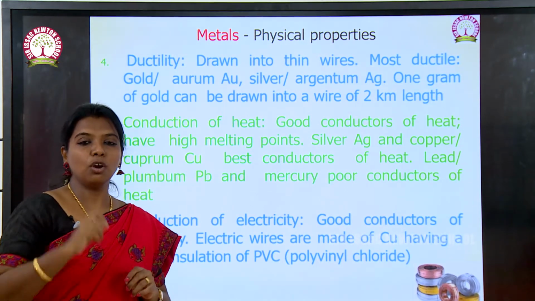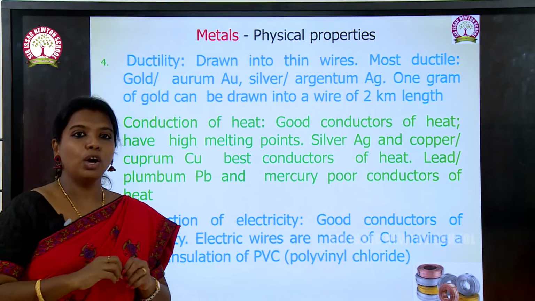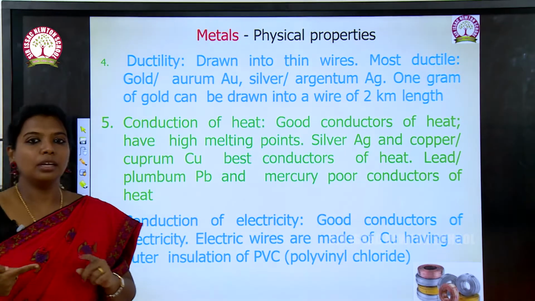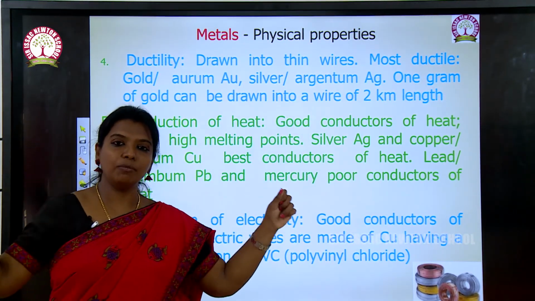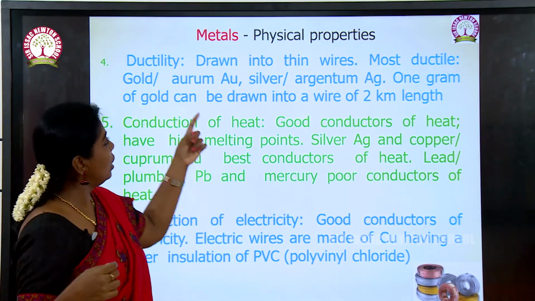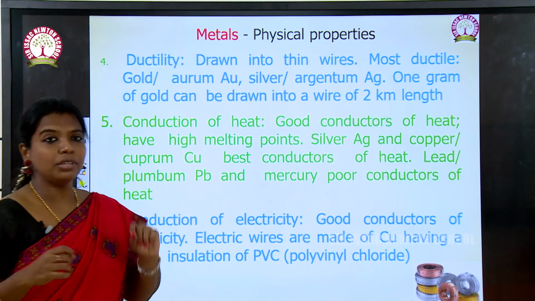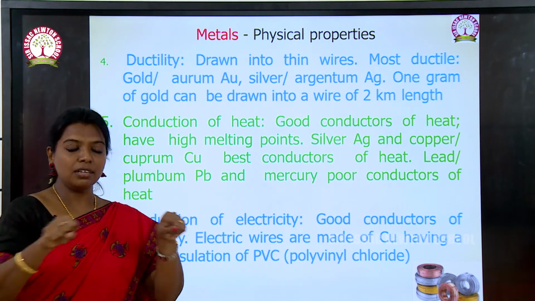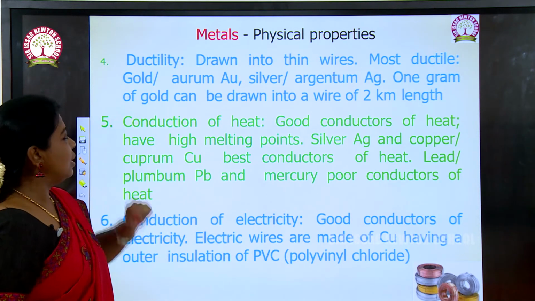The fourth point is ductility. For this I am taking copper as an example. All the electrical wires are made of copper. Copper is a metal that can be drawn into thin wires to a maximum extent, so it is the most ductile. Gold, silver, copper, everything has the tendency of being drawn into thin wires. That property is called ductility.